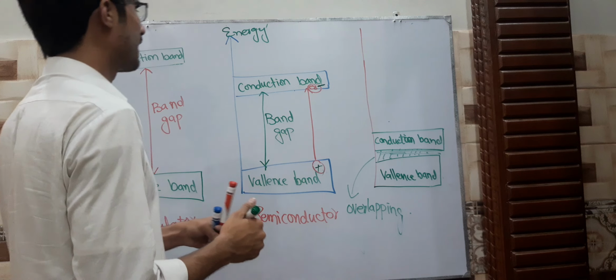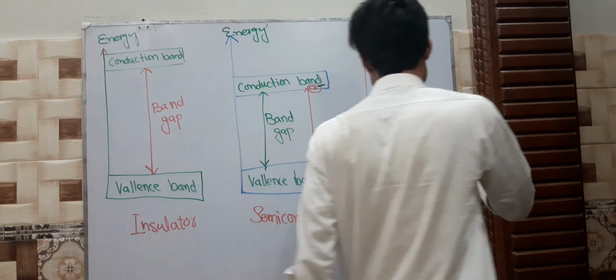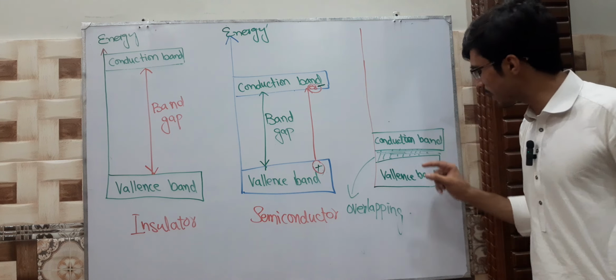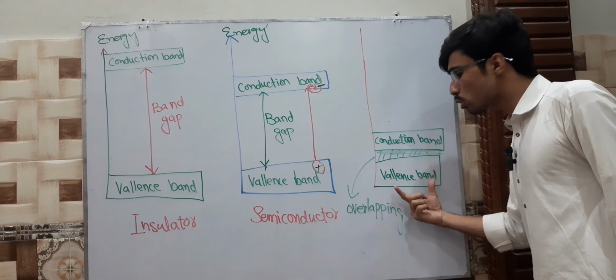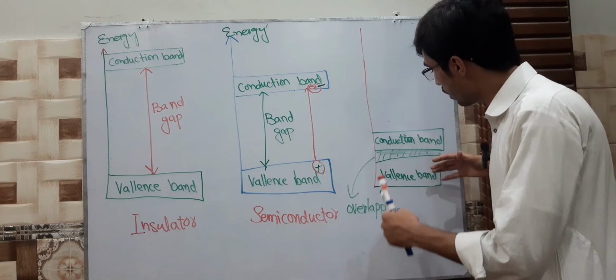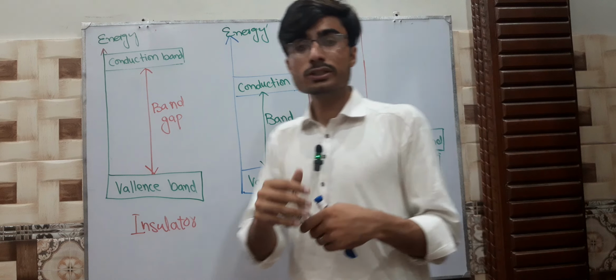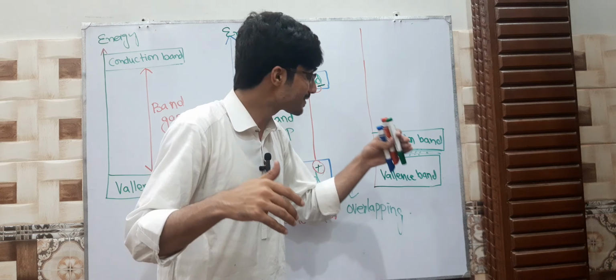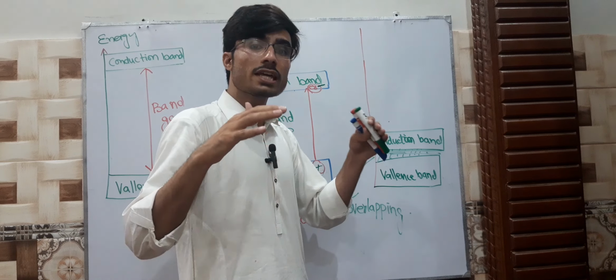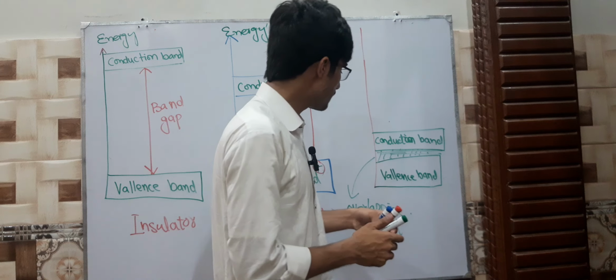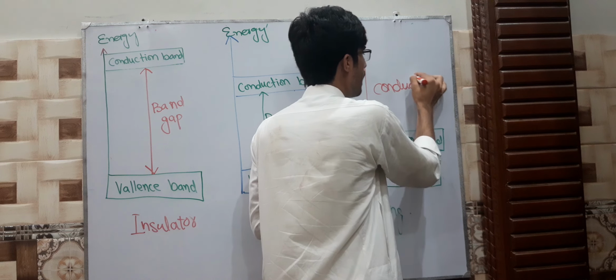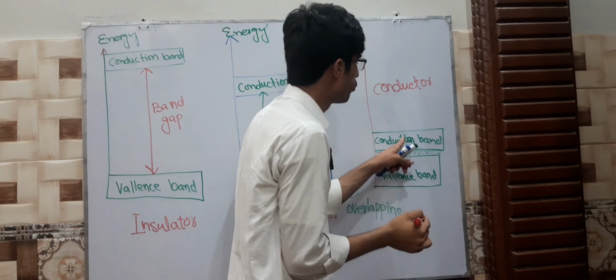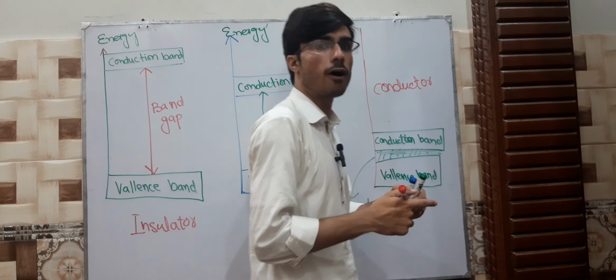It's not a band gap. It's just a very small place, and there are a lot of free electrons in the valence band. This is for the conductor. They have the ability to move from the valence band to the conduction band very fast.